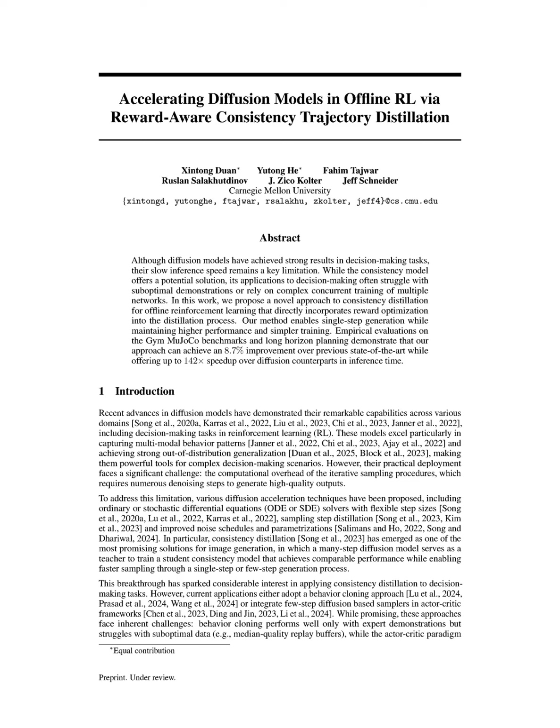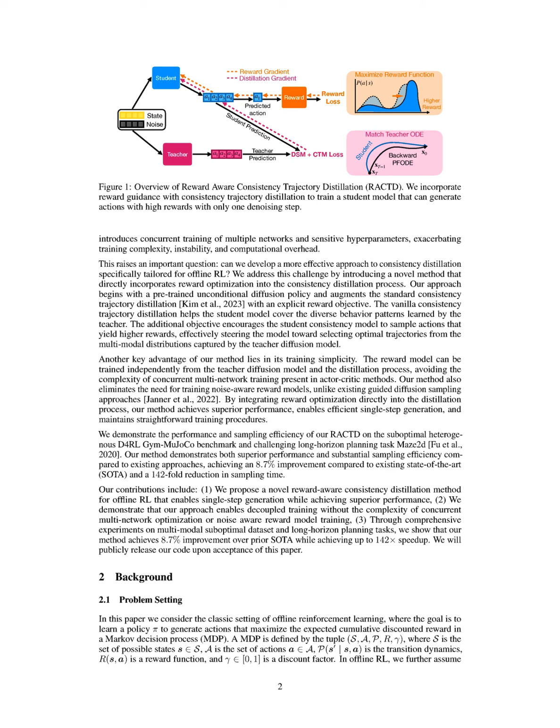The final output is a single-step action sequence that maximizes the expected cumulative reward, allowing the agent to navigate the maze efficiently. This process not only simplifies training by decoupling the reward model from the teacher, but also significantly accelerates sampling, achieving up to a 142-fold reduction in sampling time compared to traditional methods.